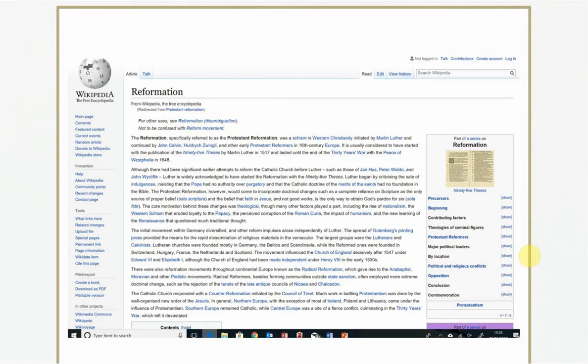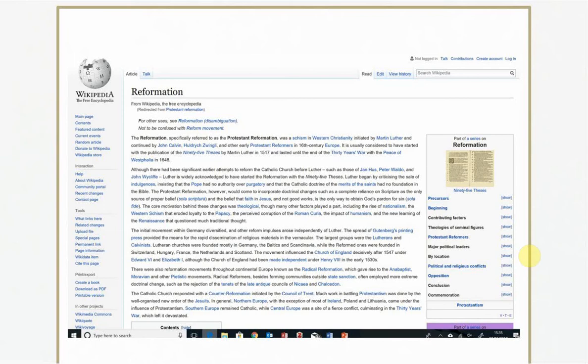Now I think it's perfectly acceptable to peruse through this article just to get a general idea of what this particular topic is talking about, so that I can then situate what I was reading and have a general understanding of what that is. And then, of course, I would move on from here and find some more verifiable and trustworthy sources to do further research on the Protestant Reformation. And this can be really useful because it provides me with an array of keywords that I might use to then do some further research.